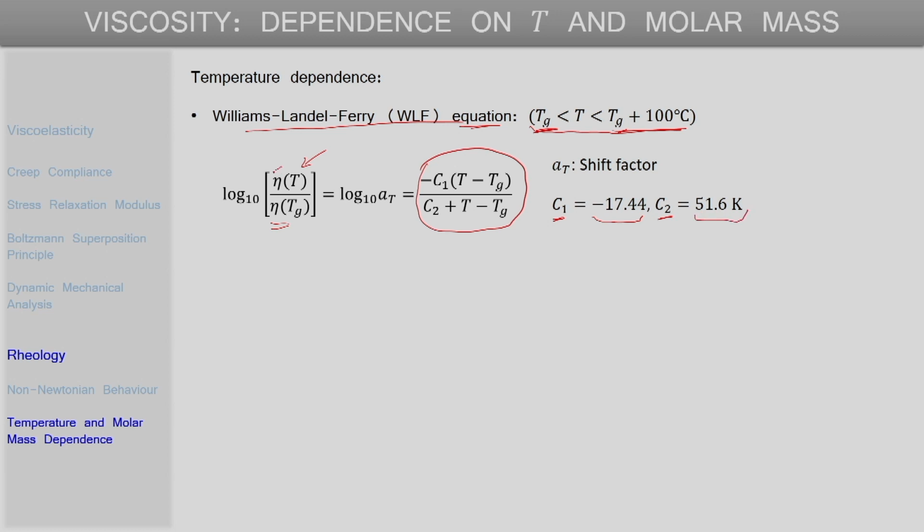Now, this ratio that we have here is also referred to as a shift factor AT. So, AT is nothing but, in this particular case, the ratio of the viscosity at temperature T to the viscosity of the polymeric material at its glass transition temperature.